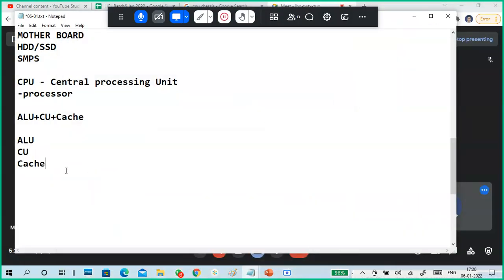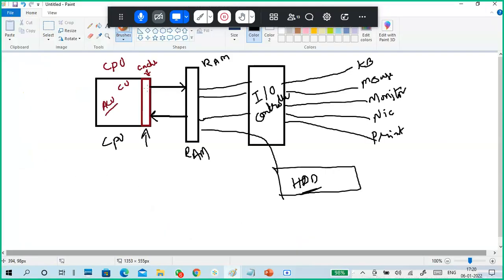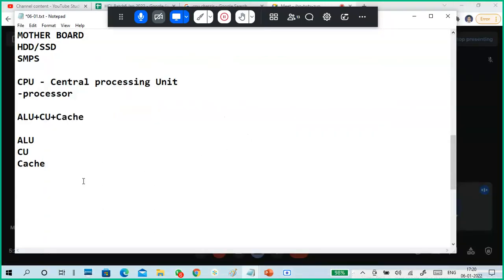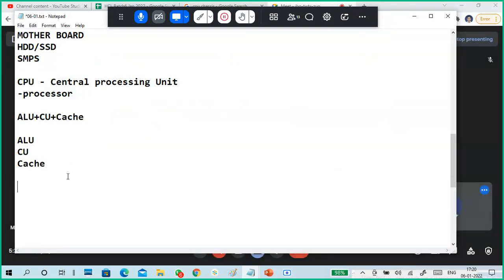See, I am trying to explain where the cache is. Cache is located on the CPU. RAM loads the data to your CPU through the cache only. CPU gives the data to the RAM through cache only. Cache balances the speed between CPU and RAM. So that is the main thing about your CPU.